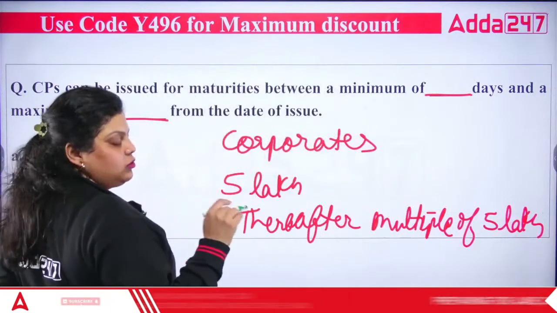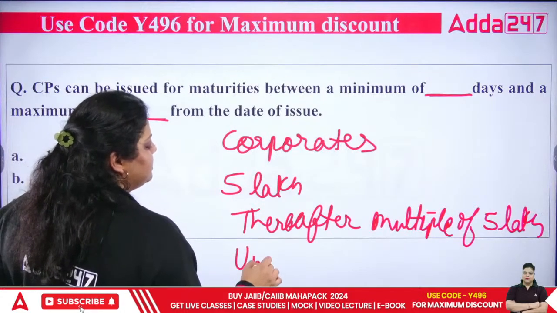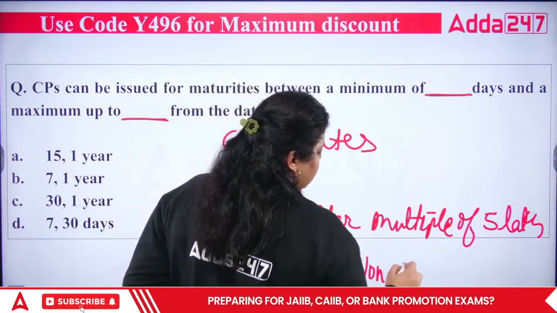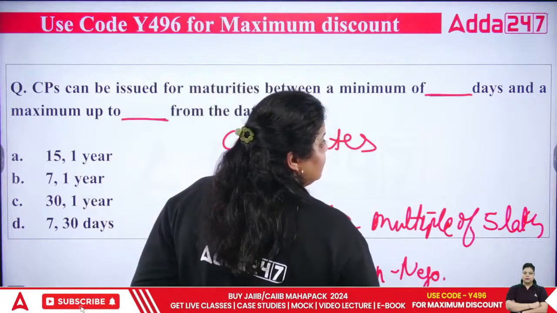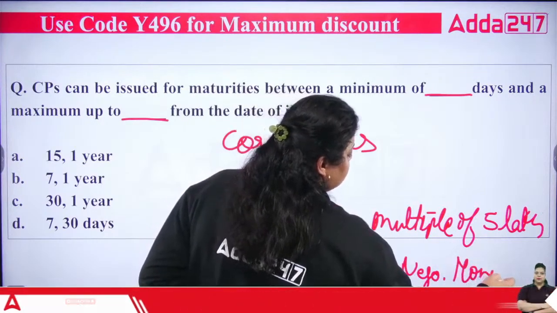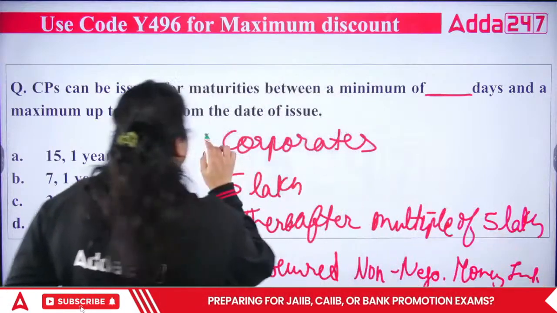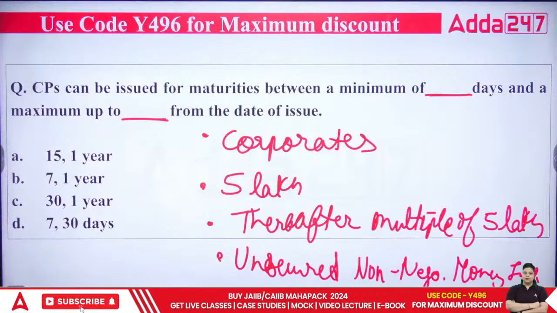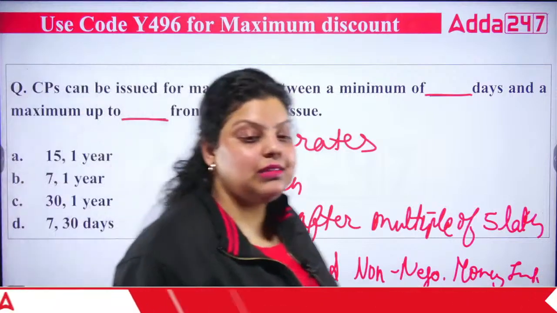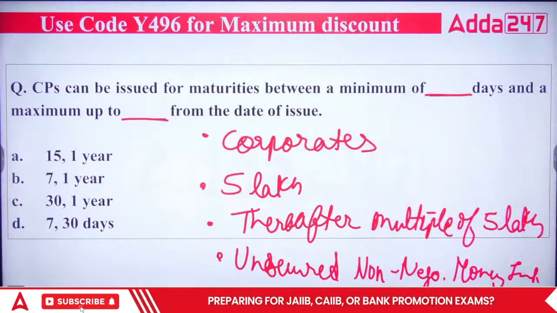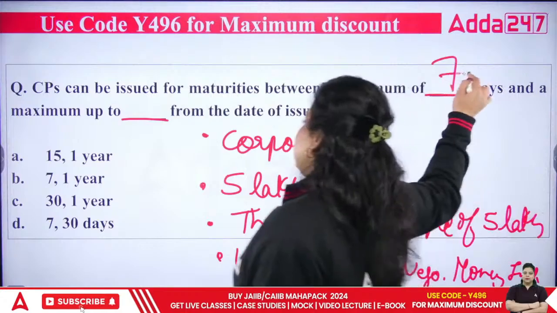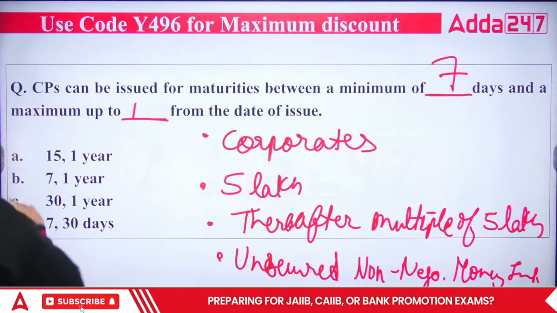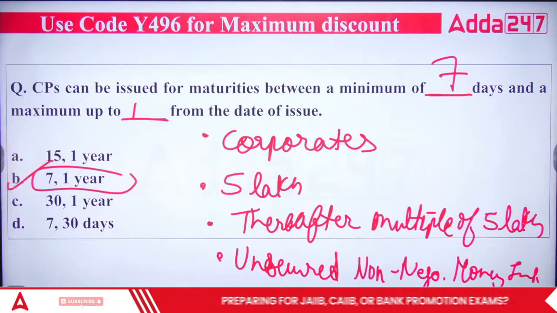Then apart from that, it is very important to know that commercial papers are unsecured, non-negotiable money market instruments. Why non-negotiable? Because they are unsecured, and the corporates are issuing them. If the corporates are issuing, there is a chance of risk, a chance of fraud. That's why they are unsecured. And the minimum is 7 days, maximum is up to 1 year. So the right answer for you will be 7 days and 1 year, option B.